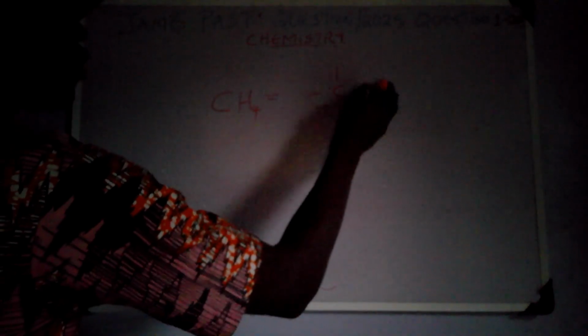Question 10 says, what is the hybridization of the central atom in methane? That's CH4. So first of all, the first question we need to ask, to answer rather, is what is the central atom? So we need to draw the structure. This gives us carbon with 1, 2, 3, 4 hydrogens: hydrogen, hydrogen, hydrogen, and hydrogen. So this is our methane. Now, what's the hybridization of the central atom?